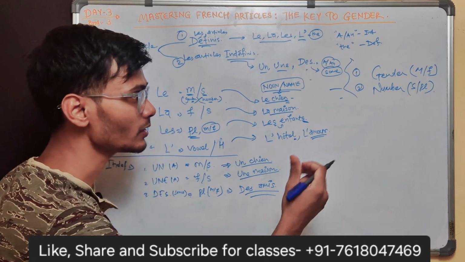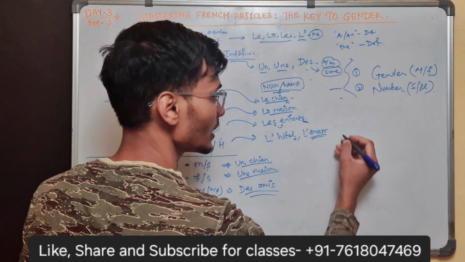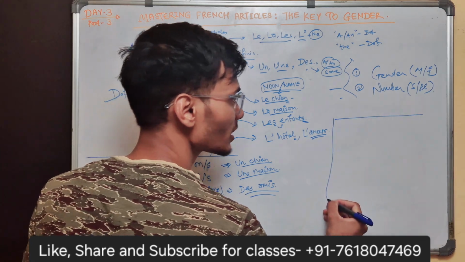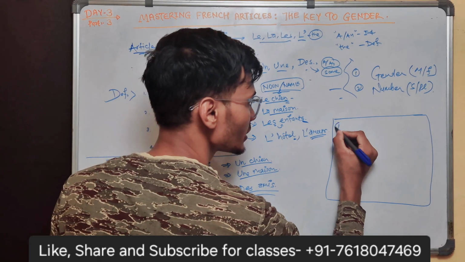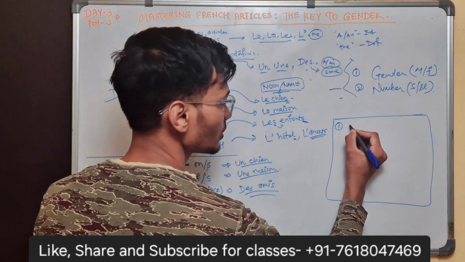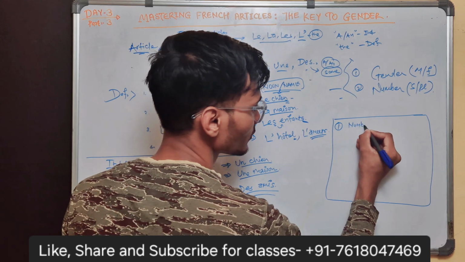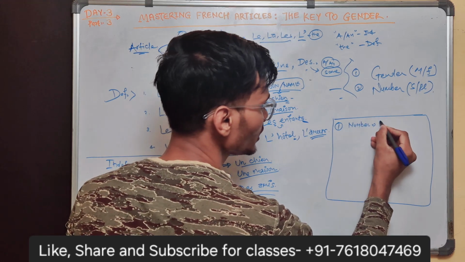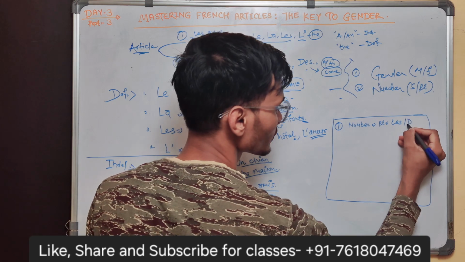So whenever you are going to use these articles, first before we talk about gender, how to understand gender, let's first understand this table I'm going to create, on how to use articles. So there is a fixed way that you follow. First you check the number. If it is plural, you use les or des.